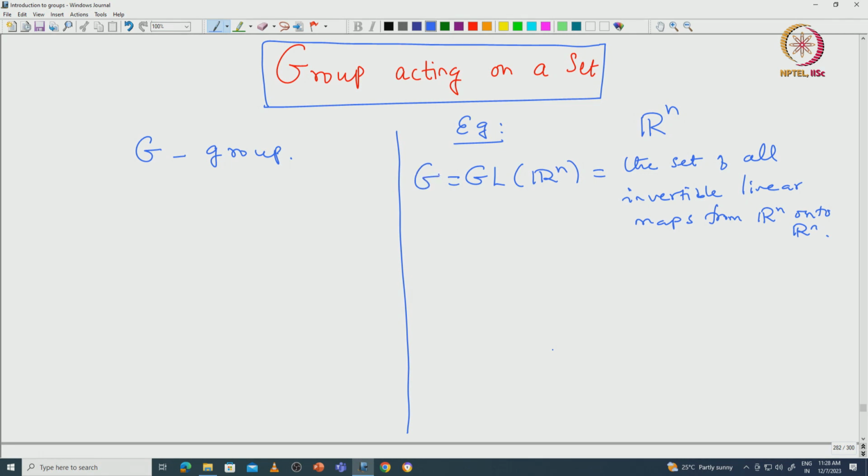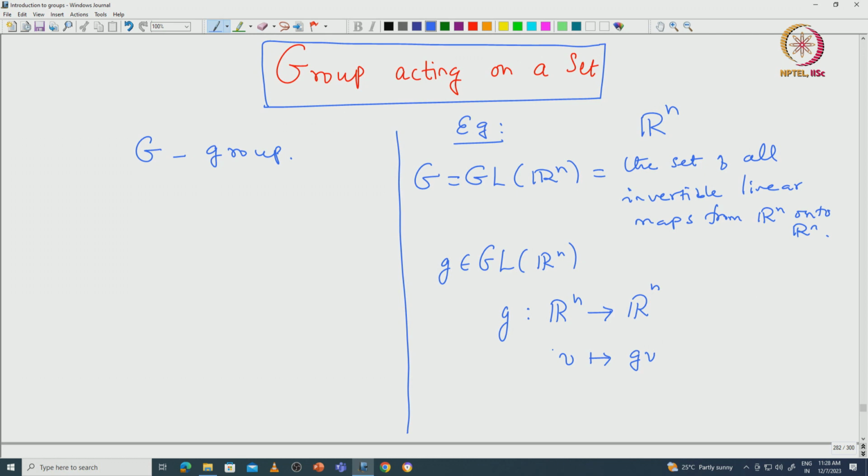So, we can say that any element of this group is indeed acting on this R^n. That means given any element g in this GL(R^n), you have an associated map from R^n to R^n. It is sending some vector to its image. That means this given element g in GL(R^n) is acting on R^n as an invertible linear map.